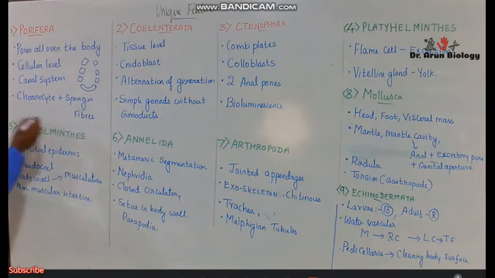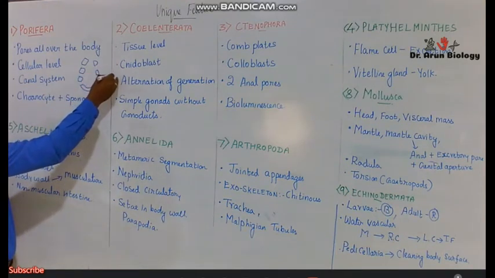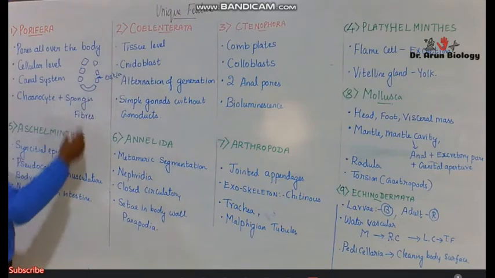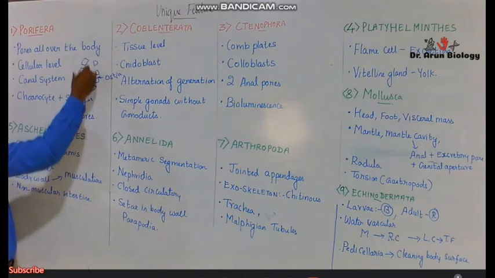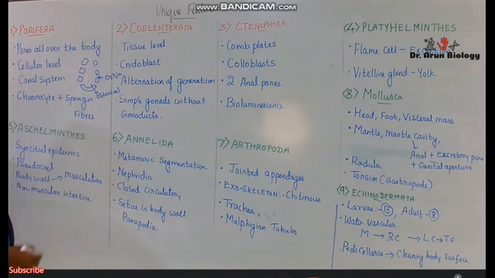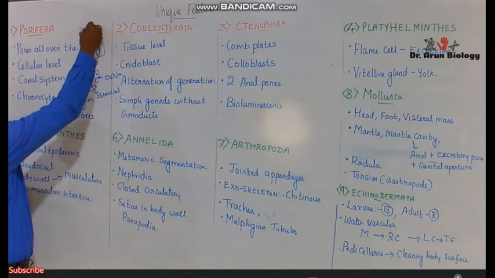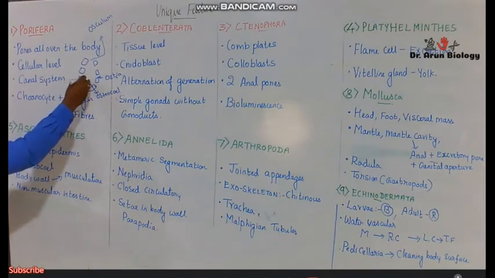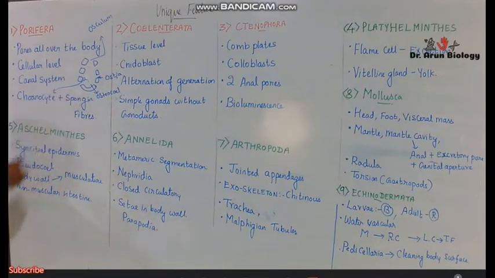They have pores all over the body, and a small pore called ostia, and through the ostia water molecules enter in. A small cavity is there called spongocoel. Another canal called osculum is the one through which water goes out. Here we have a small cell called choanocyte which plays the entire role. That means a single cell does all the important work. The very important thing in the canal system is that ostia leads to spongocoel and water goes out through osculum. This is the water canal system, which is very important in Porifera.